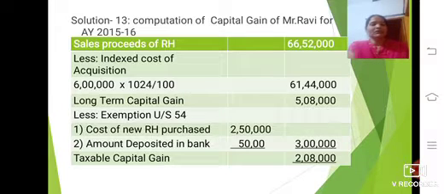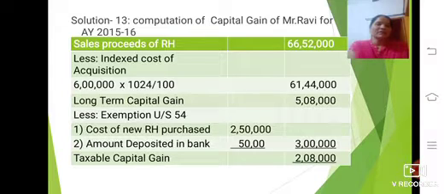On that you should minus the exemption under section 54. Under section 54, the first one is the cost of the new residential house purchased. It is given in the question as rupees 2,50,000, and the amount deposited in the bank, that one is 50,000. Total amount is 3 lakh.